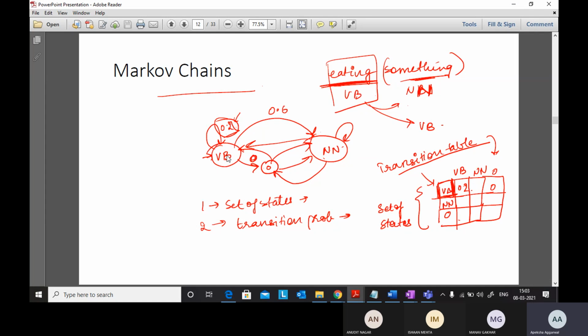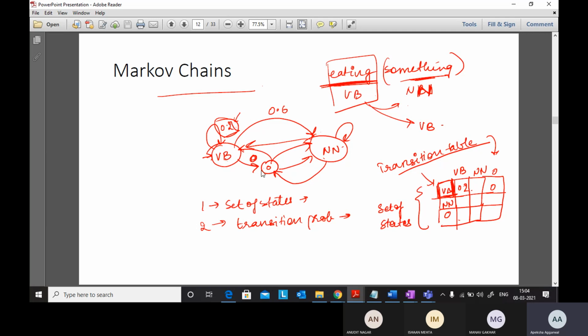So a Markov chain is a transition graph, which has a set of states, like verb phrase, that is the POS tag, and the transition probabilities. If I'm at a verb phrase, what are the chances that my next word is also a verb phrase, a noun phrase, or something else?